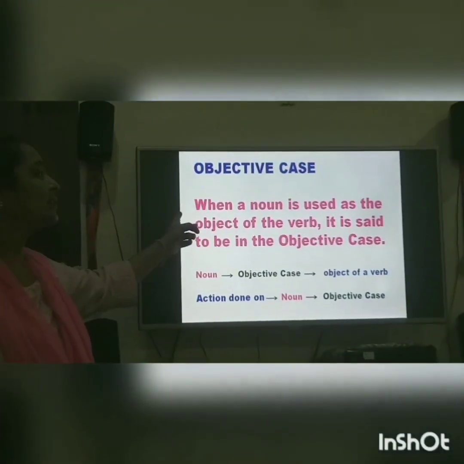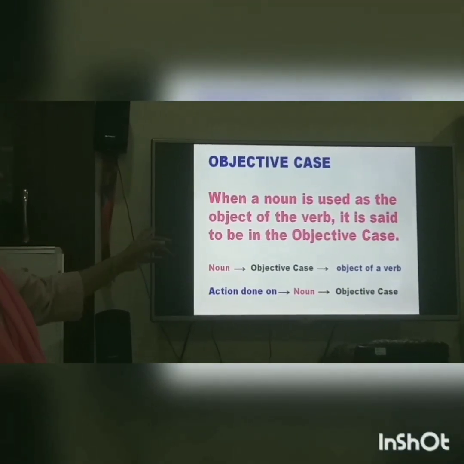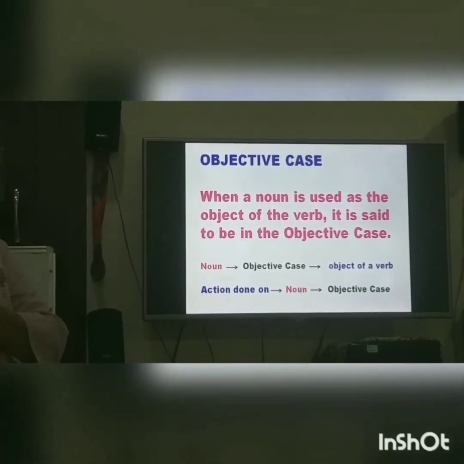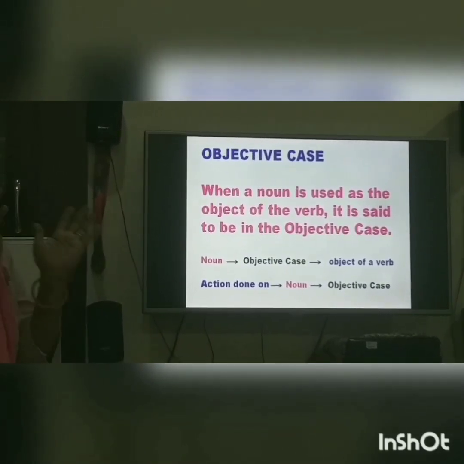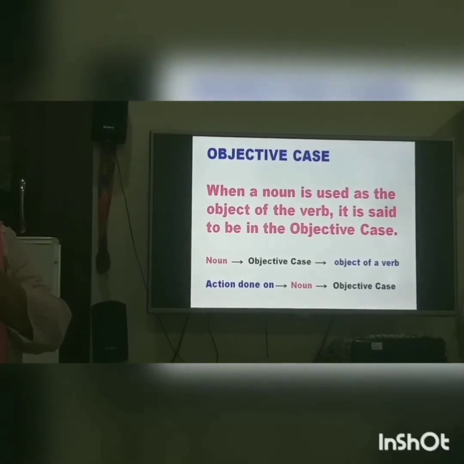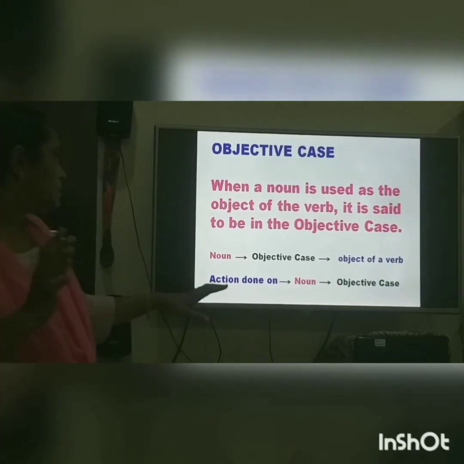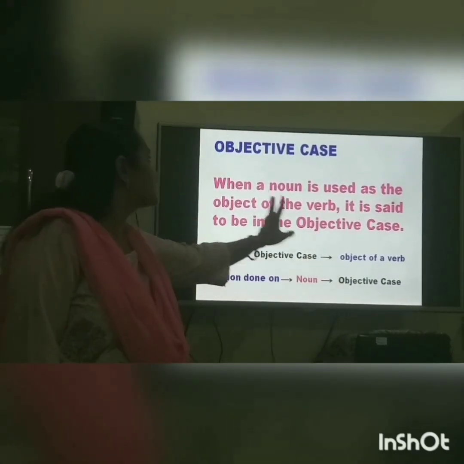Now we move on to objective case. What is objective case? When a particular action is done on some noun in the sentence, the subject does some action on the other noun, then that is objective case.